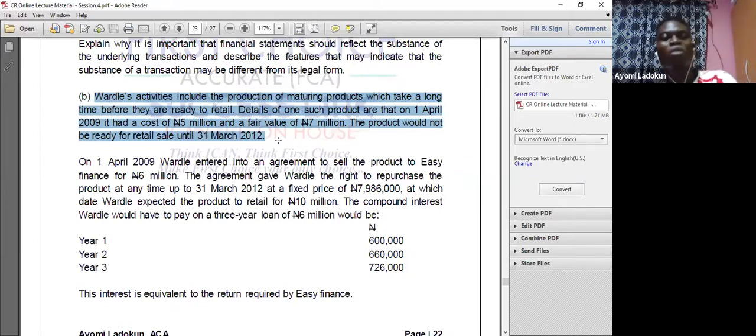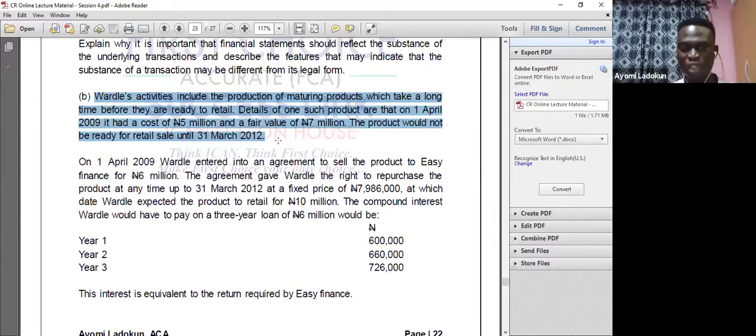The product will not be ready for retail sale until 31st March 2012. On 1st April 2009, Wadu entered into an agreement to sell the product to Easy Finance for 6 million. The agreement gave Wadu the right to repurchase the product anytime up to 31st March 2012 at a fixed price of 7.9 million.